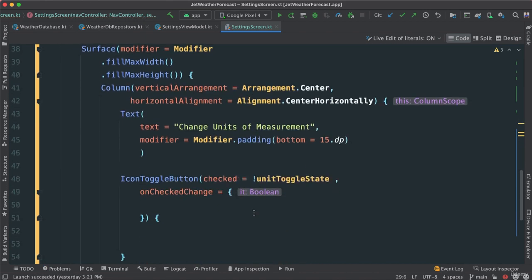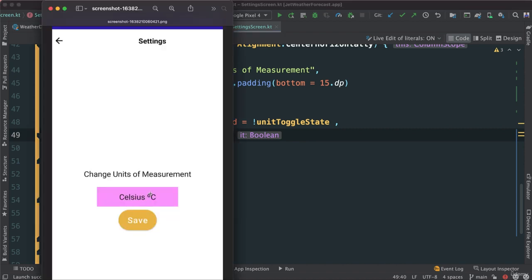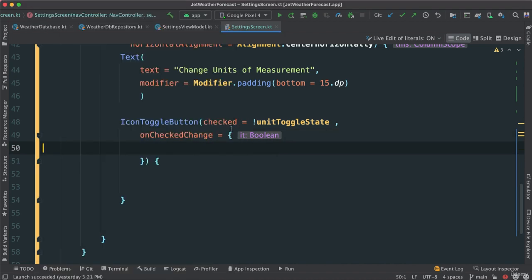All right, now let's go back here. Now you can see that all looks much better. So what is it I want to do? Well, on checked change, meaning once we click, we're checking, right? We're changing the state of our icon toggle button, right? And we're toggling back and forth depending on the state of our unit toggle state there. So inside here, we're going to get a Boolean, as you see, it there. So we're going to do something here.